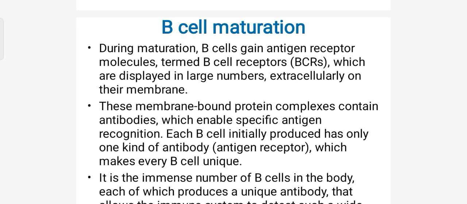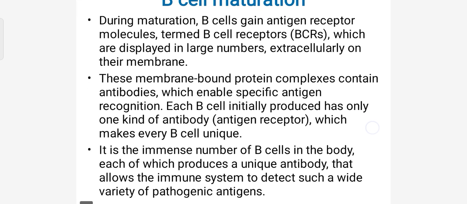B cell maturation. During maturation, B cells gain antigen receptor molecules termed B cell receptors, which are displayed in large numbers extracellularly on their membrane. These membrane-bound protein complexes contain antibodies which enable specific antigen recognition.